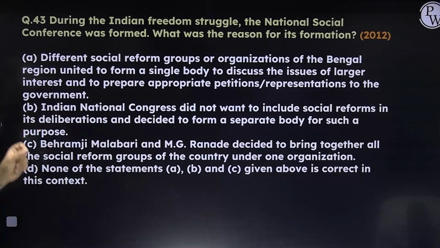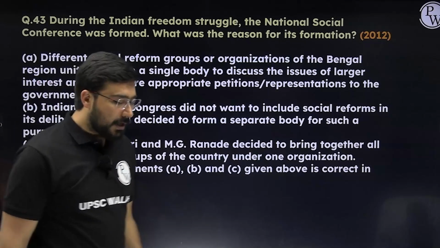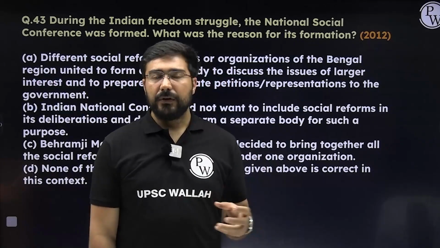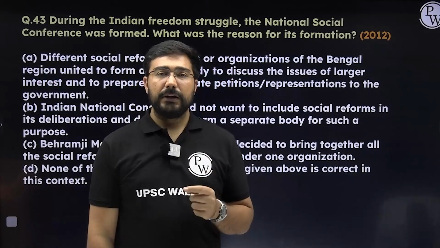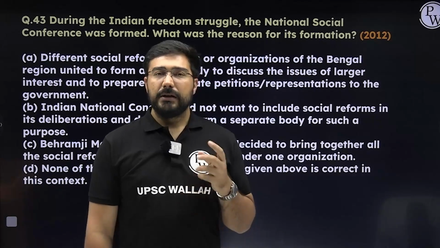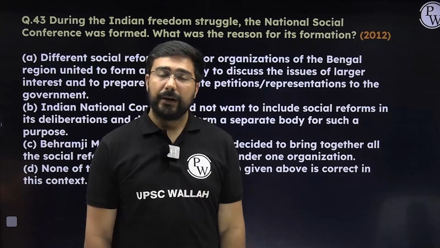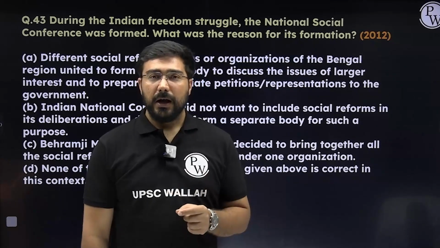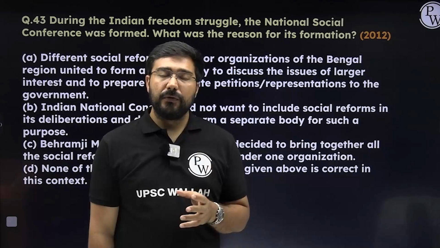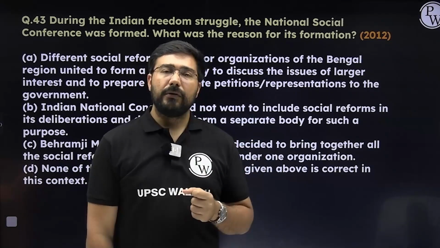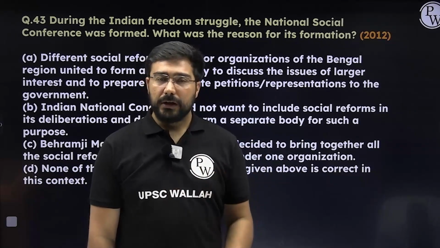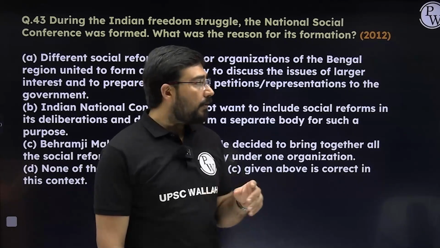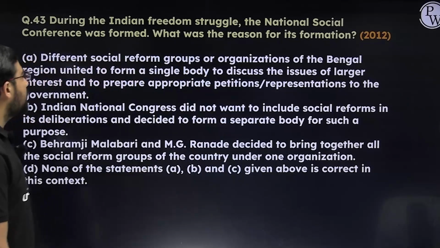Next, now they asked a question about the National Social Conference, right? Why was the National Social Conference formed in general? So try to remember, right, that Congress was founded in 1885. One of the major things linked to the initial Congress meetings was that they didn't talk about social reforms. Why? Because social reforms were linked to religion, and religion could have been a very divisive force during the early age of the Congress. That's why they avoided it, and to make sure that the social reforms were still done, they created one more conference, and that is known as the National Social Conference.